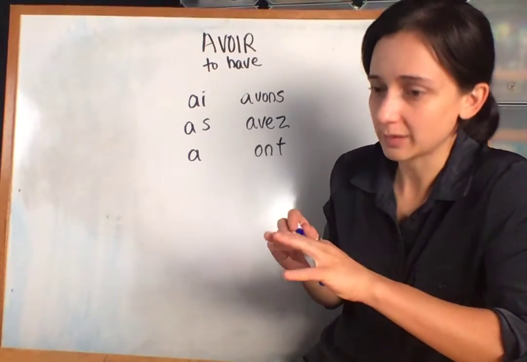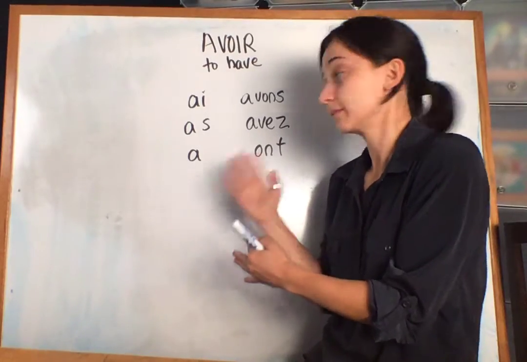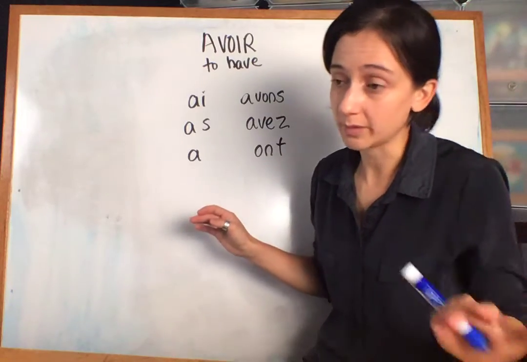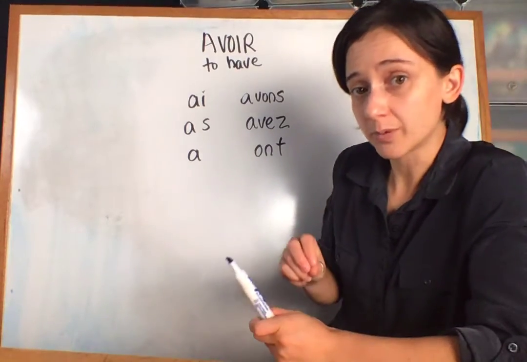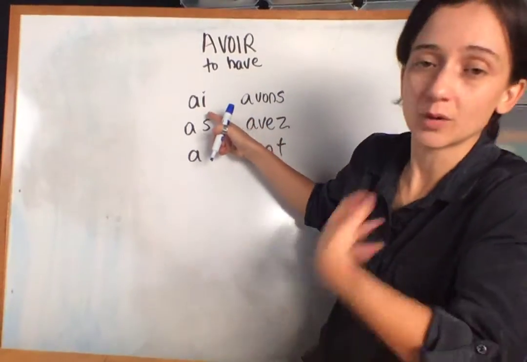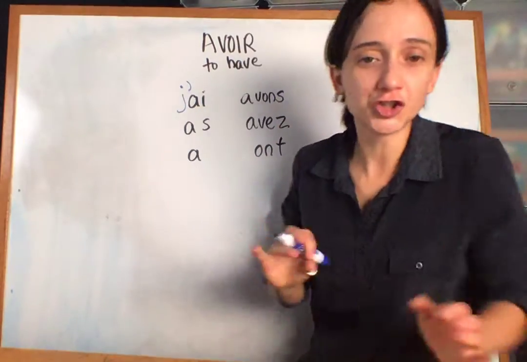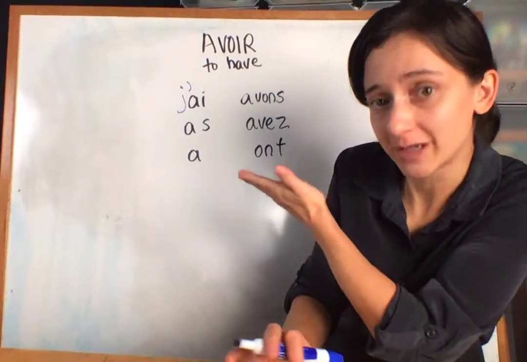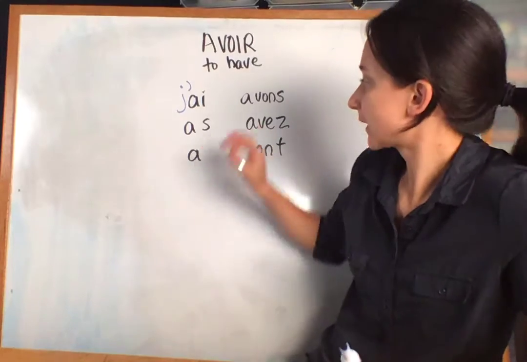Now, after we got that out of the way, we have these words. You can memorize these words. You should memorize them in this order. This will help you organize all of the verbs that we are going to learn. And I will put in the subject pronouns now so that you can learn some pronunciation here. So this is for I have. And if I'm saying I have, I will say j'ai, not je ai. That is why I did not want you to pronounce je like j'ai, because j'ai means I have.